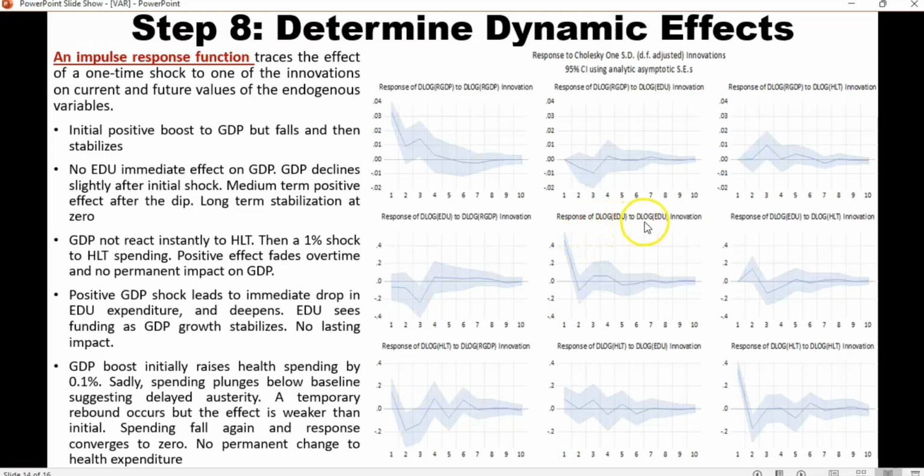Response of education to education. Okay, we look at it this way: the response of health to real GDP innovation, and we discover a positive boost first by 0.1%, but then health spending plunges below the baseline to the 0.0 line. Maybe it suggests delayed austerities. However, temporary rebounds occur, but the effect is quicker than the initial one. So spending falls again and the response converges to zero. It shows that there is no permanent change to health expenditures. So that is how it is interpreted. You can also interpret the rest like that too.